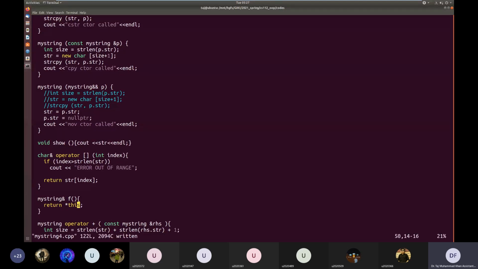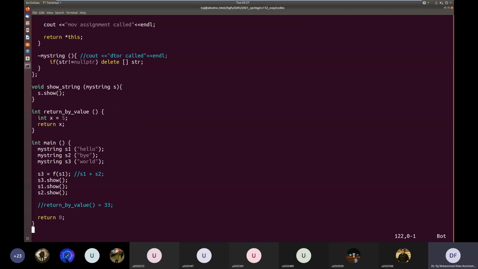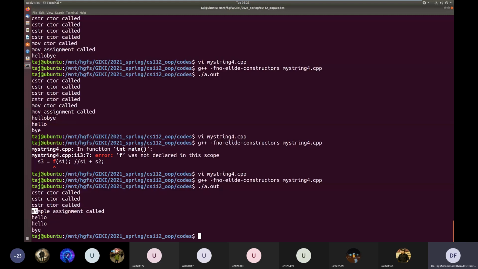So you see, no temporary was made, there was no R value created, and no data was stolen, no move constructor was called, but rather a simple assignment operator which makes a proper separate copy was called.